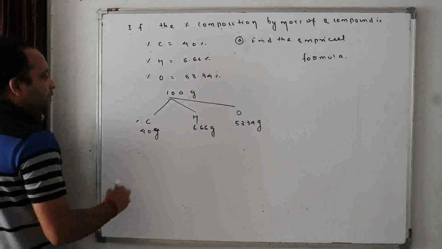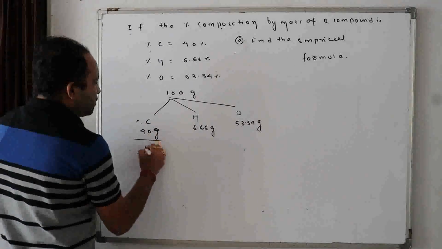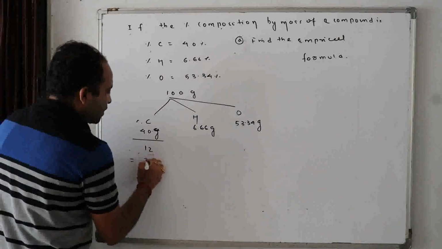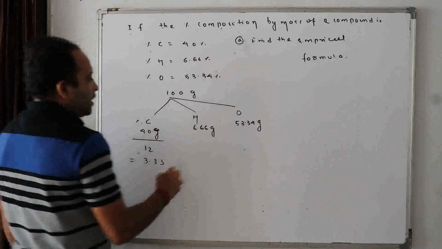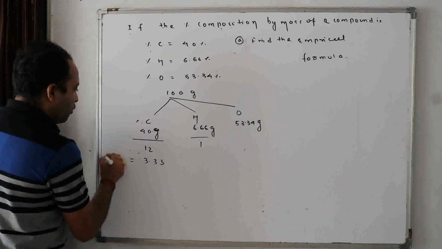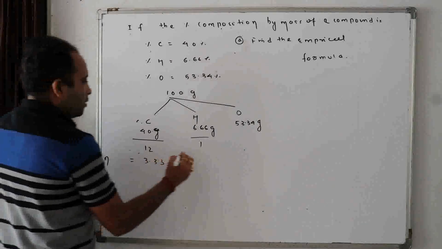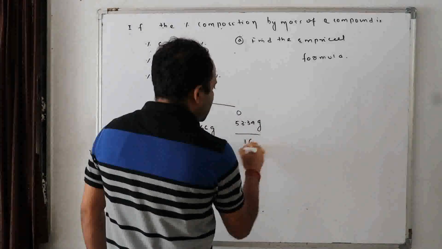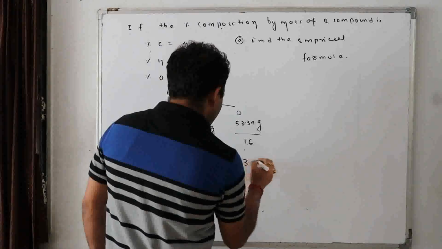Now, if I divide this by 12, I'll get approximately 3.33. If I divide this by 1, to find the number of moles, I'll get 6.66. And here, divided by 16, I'll get 3.33.